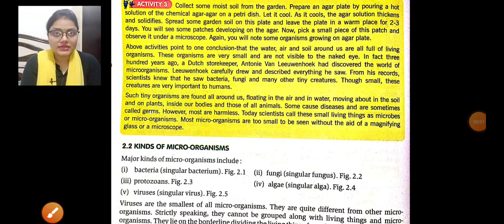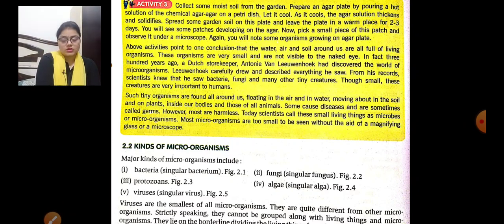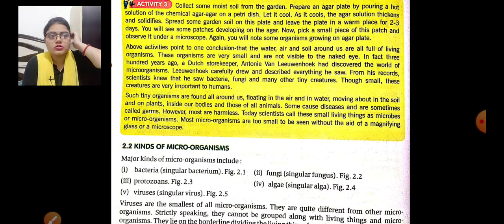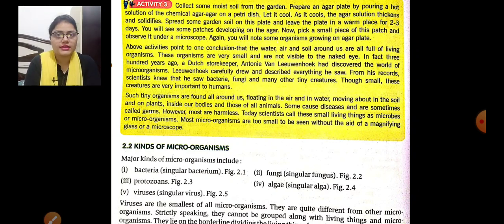Good morning, students. Today we are going to start our second lecture of chapter number 2, that is Microorganisms: Friend or Foe. Yesterday we completed the 3 activities and the introduction portion of this chapter, and I also told you that nowadays microorganisms are termed as microbes.